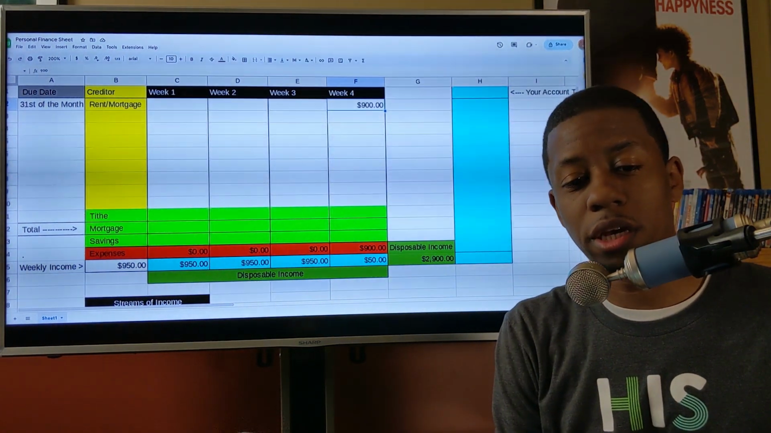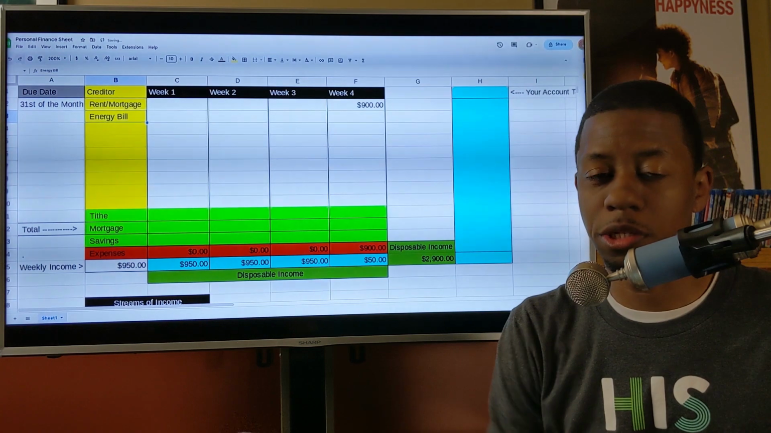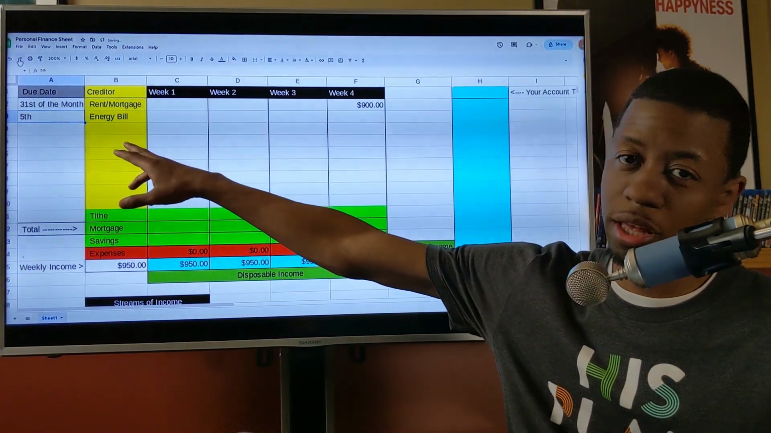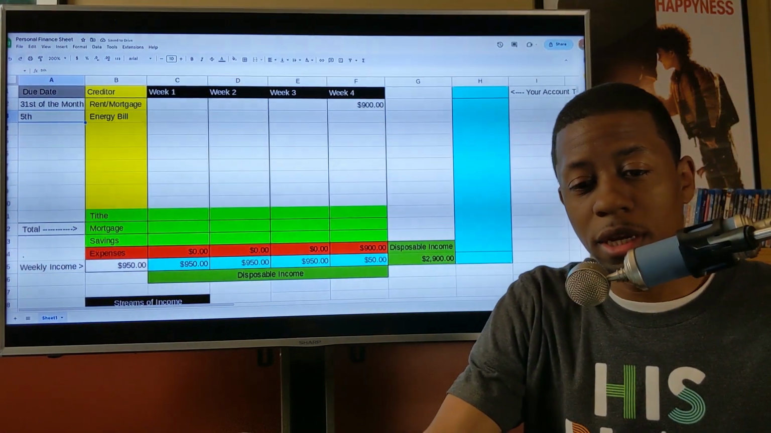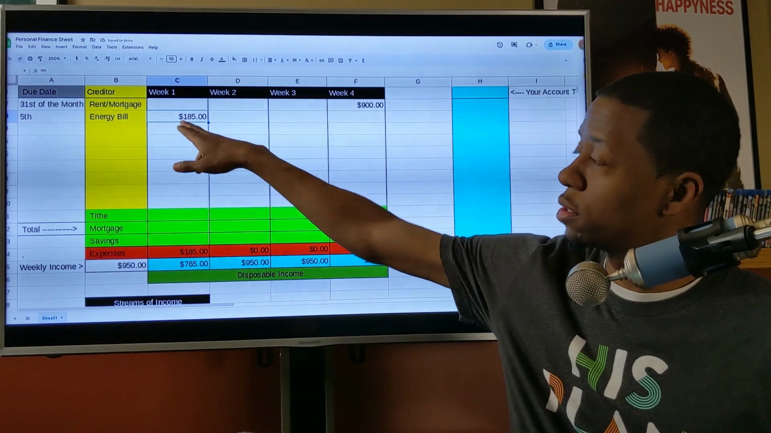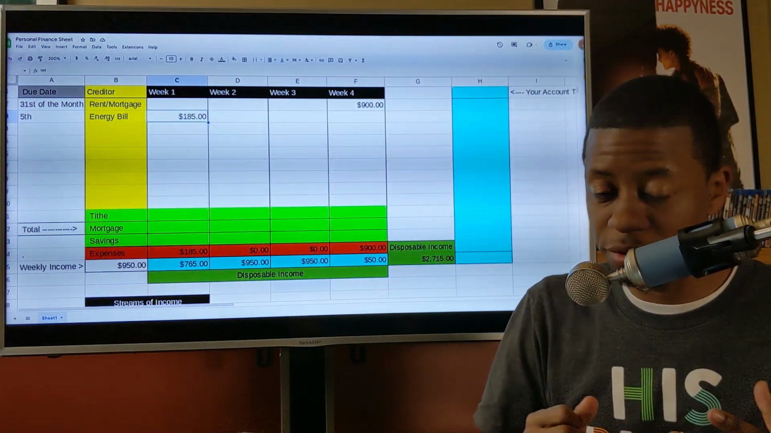So let's go on to the next expense that you have. Let's say it's your energy bill, and the energy bill is due on the 5th. You'll see that populate up there as well. If it's due on the 5th, then let's go ahead and put it here in week 1. So that's $185 there.